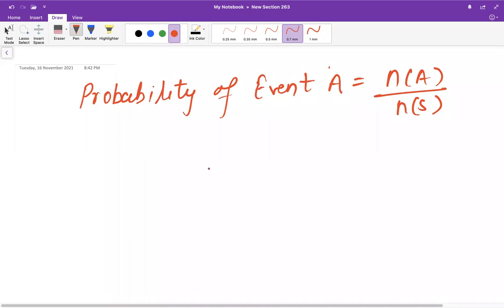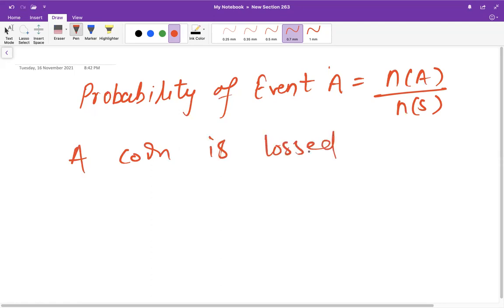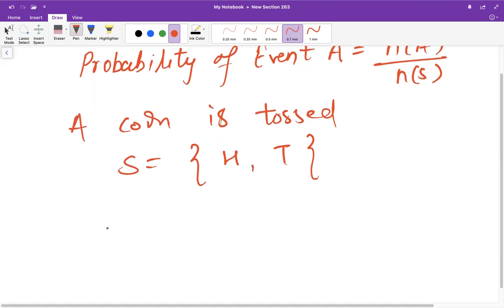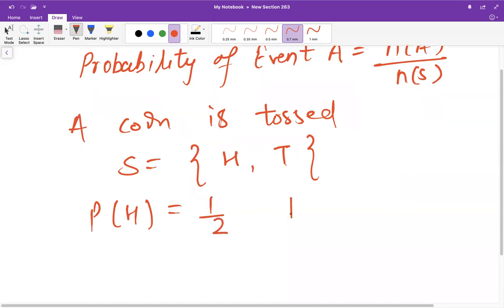Now we have heard this example since childhood: a coin is tossed. So you know that when a coin is tossed, the sample space we get is either head or tail. We can also see that the probability of head in this case is half and the probability of tail is also half.